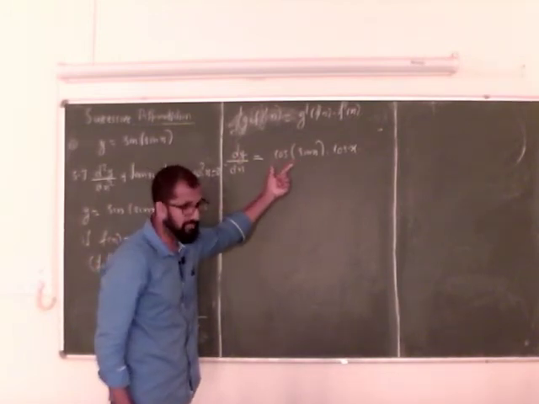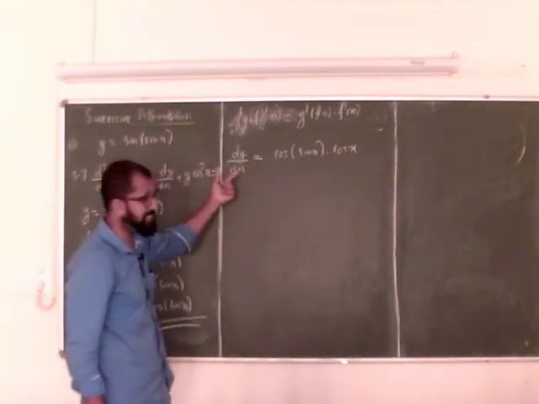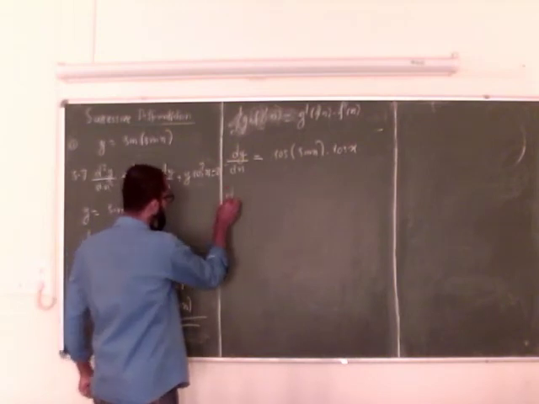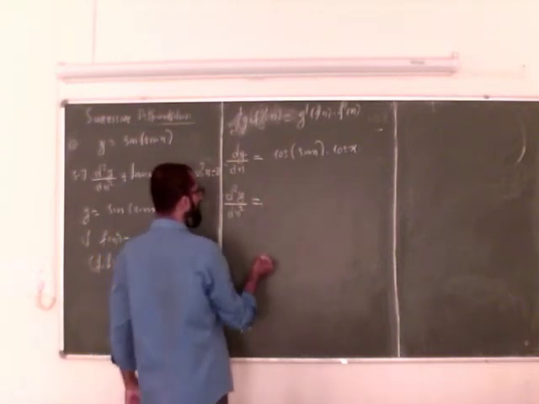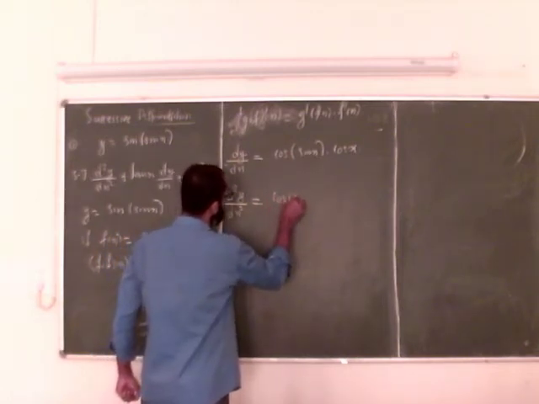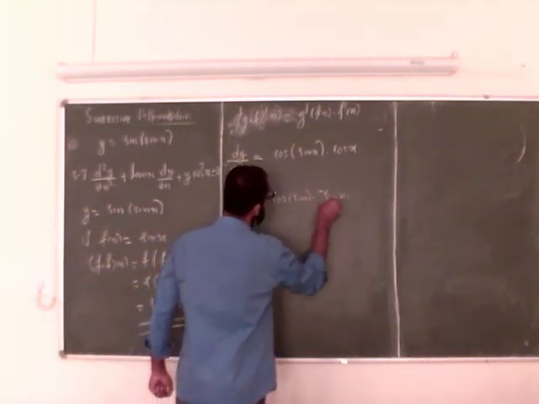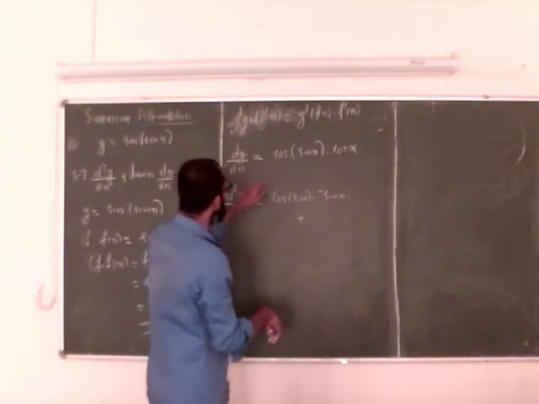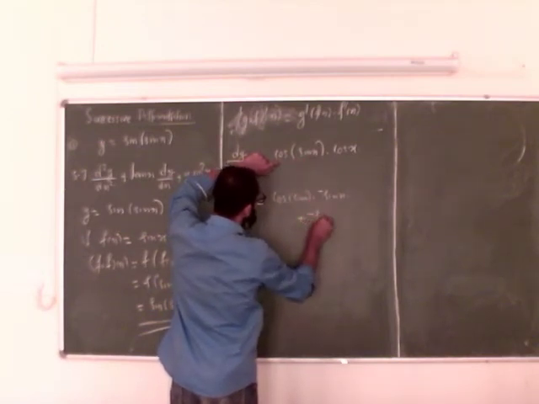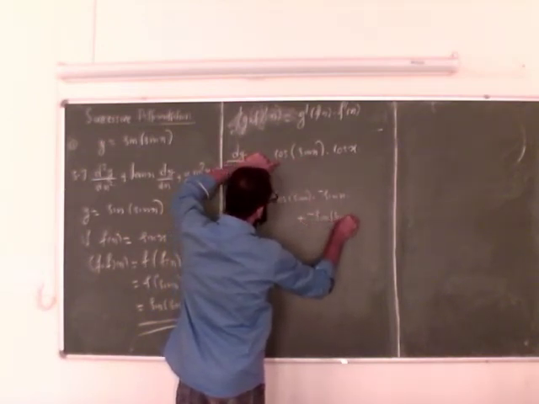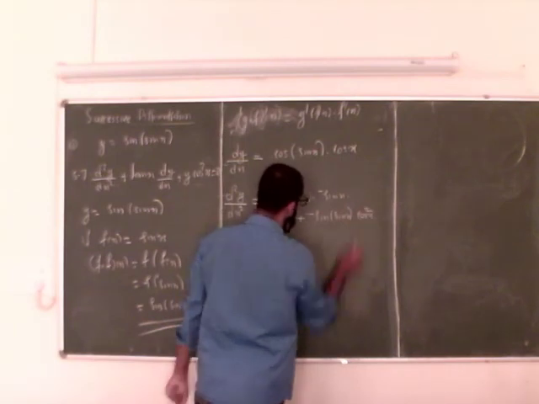again, this is composition of differentiable functions. Cos x is differentiable, product of two differentiable functions is differentiable. So I can differentiate dy by dx. Let us compute the second order derivative. D square y over dx square is equal to, let us apply the product rule. So cos of sin x into derivative of cos x, which is minus sin x, plus derivative of cos sin x, which is minus sine of sin x into derivative of sin x, which is cos x. Now this will come, so it is cos square x.